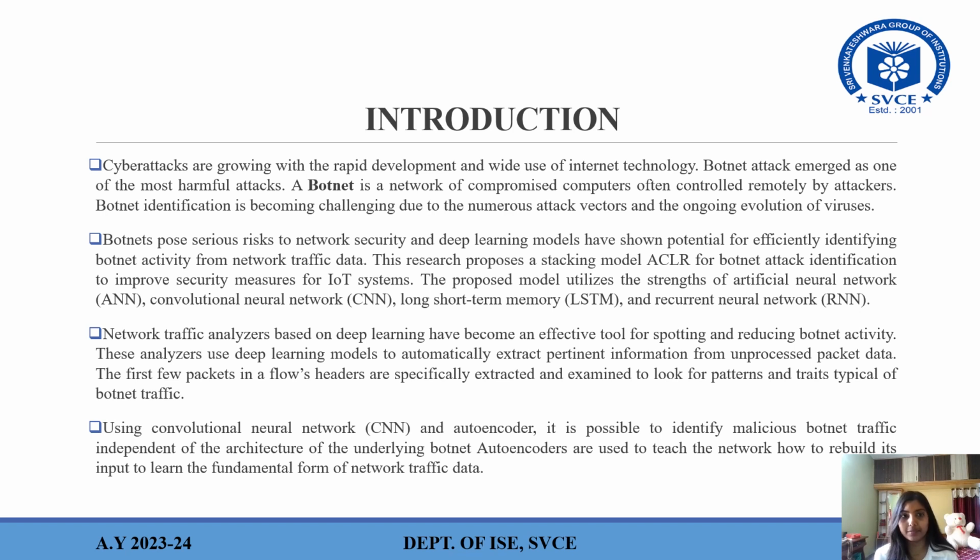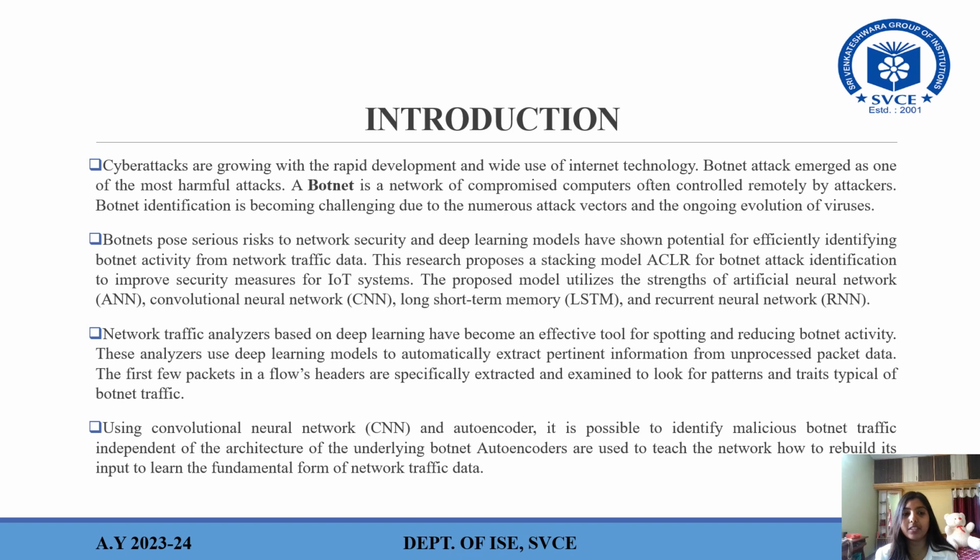recurrent neural networks (RNN). Network traffic analysis based on deep learning has become an effective tool for spotting and reducing botnet activity. These analyzers use deep learning models to automatically extract pertinent information from unprocessed packets of data. The first few packets in a flow's header are specifically extracted and examined to look for patterns and traits typical for botnet traffic. Using convolution neural networks and autoencoder, it is possible to identify malicious activity, and this is independent of the architecture of the underlying botnet.